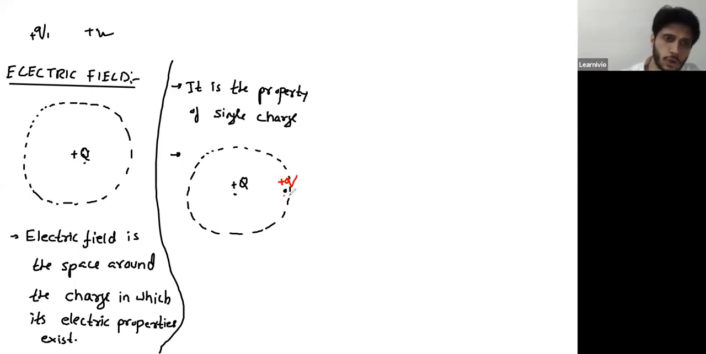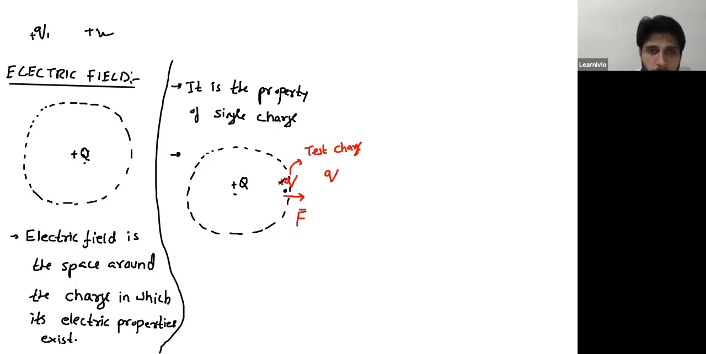If capital Q could exert a force over this charge, if small q experiences a force, that means this q is within the field of capital Q. If this q doesn't experience any force, that means this q is outside the field of capital Q. So a test charge will experience a force only if it is within the field. So just to detect whether a field exists or not, we will bring a charge, which is known as a test charge. If the test charge experiences force, that means the field of capital Q exists over this point.